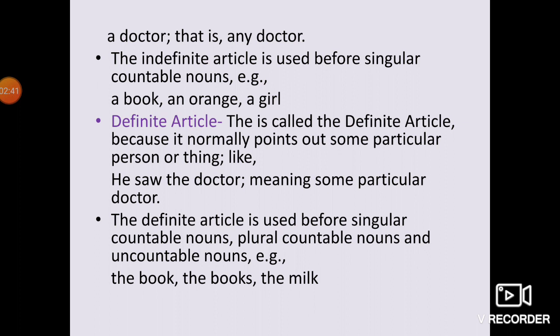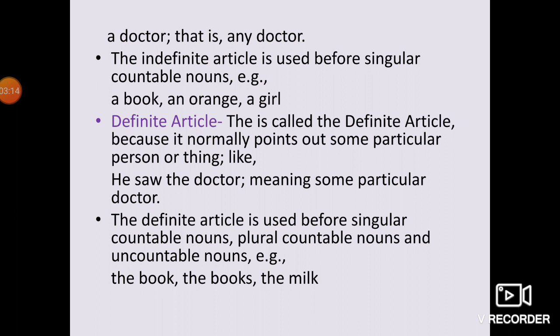Next is the definite article. The is called the definite article. I've told you, and you also know it very well, that there are basically two types, either a or an, and the second article is the. So the is called the definite article because it normally points out some particular person or thing.